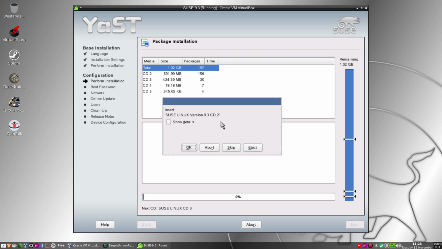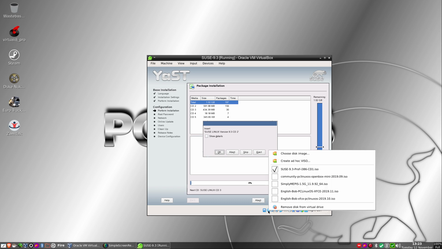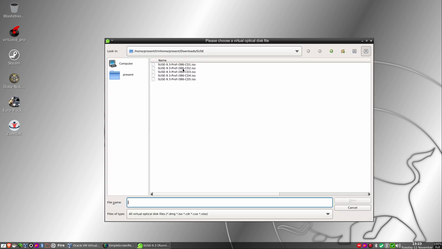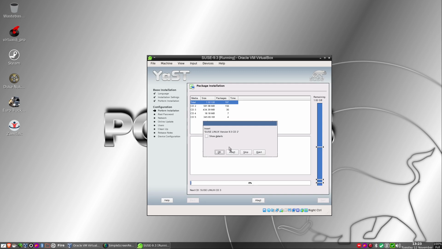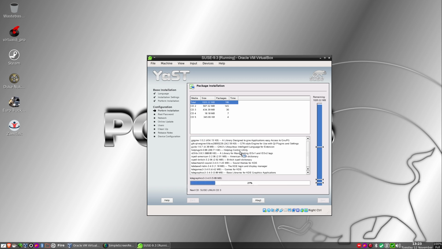Aha! Here we go. Now we need CD2. Okay, so I just need to come out of this a moment and grab my mouse here. And choose a disk image. And it's wanting a CD2. And I'll go back into there. Oh. There's CD2 going. I thought I hit the wrong button then. That would have been annoying.